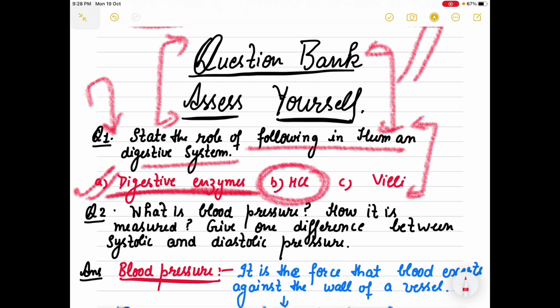It only creates an acidic medium, और acidic medium भी किसके लिए वो create करता है, so that the enzyme pepsin can work. And villi, you know, in the small intestine help in the maximum absorption of food, so they increase the surface area inside the small intestine.